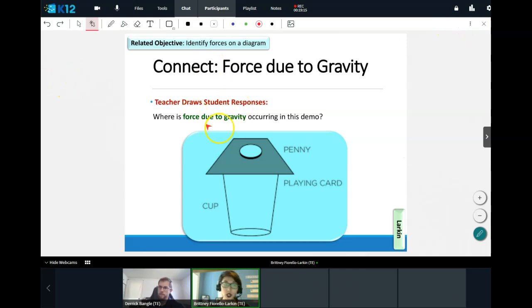So what is the force due to gravity? Where is the force due to gravity occurring in this demo? Again, tell me, which way should I draw the force due to gravity? Should I draw it up, down, left, or right? Tell me in the main chat. Which way should I draw the arrow for the force due to gravity?